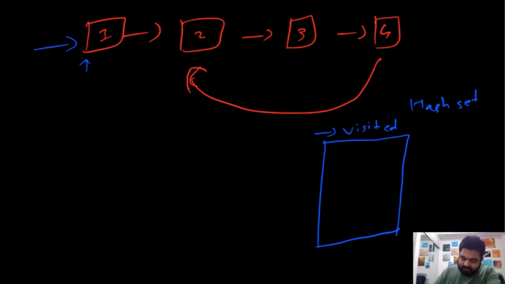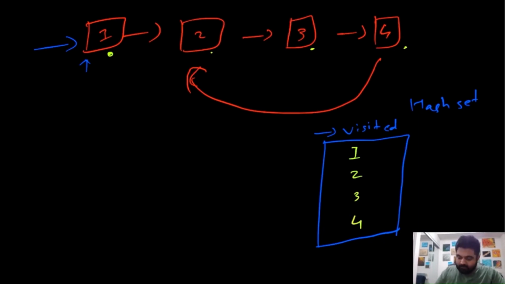So in this case, first of all, we check whether 1 exists in the visited hash set. It does not exist, so we will add 1 over here. Then again we check for 2, 2 does not exist, so we will add 2 over here. Then again we check for 3, 3 does not exist, so again we add 3 over here. And again we check for 4, so 4 also does not exist, so we add all 4 entries.